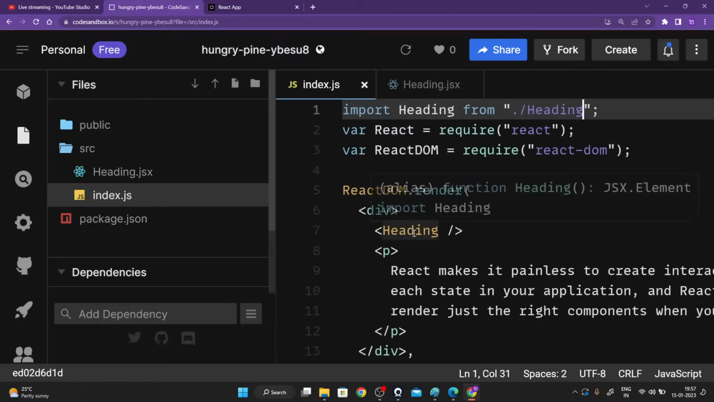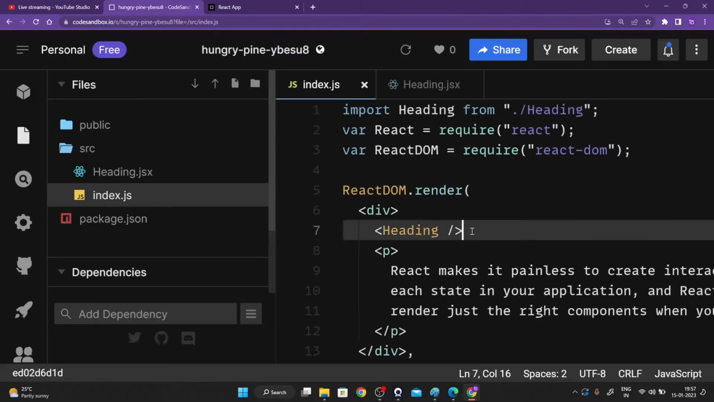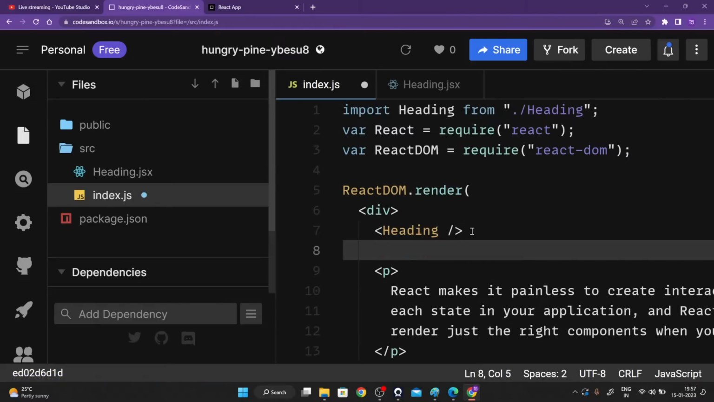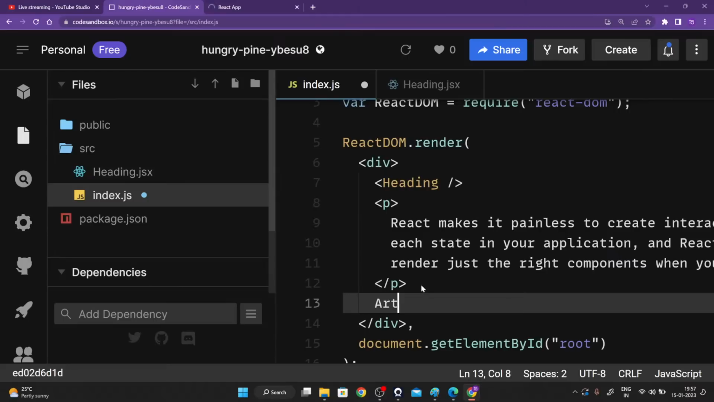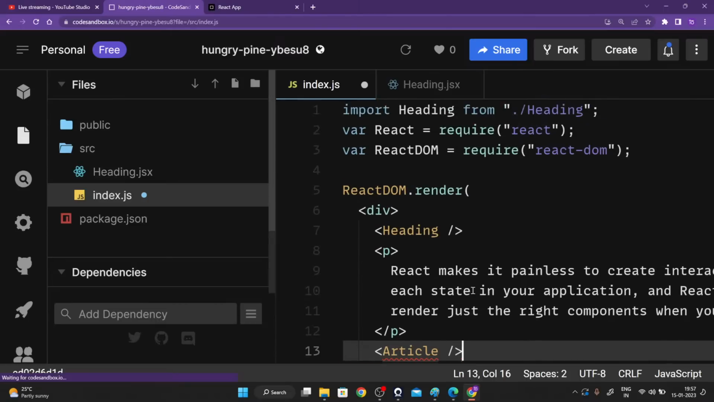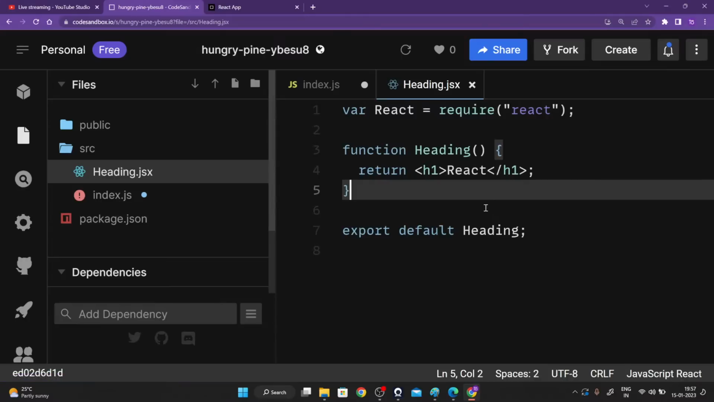Okay, guys. Now that you are able to understand it, let us create another component. Let us create a component that is going to be called article. The article component is going to be at the end of the heading itself. It should have a heading as well as a paragraph component inside of it. What is the first thing that we need to do, guys, to create an article component? Please let me know.